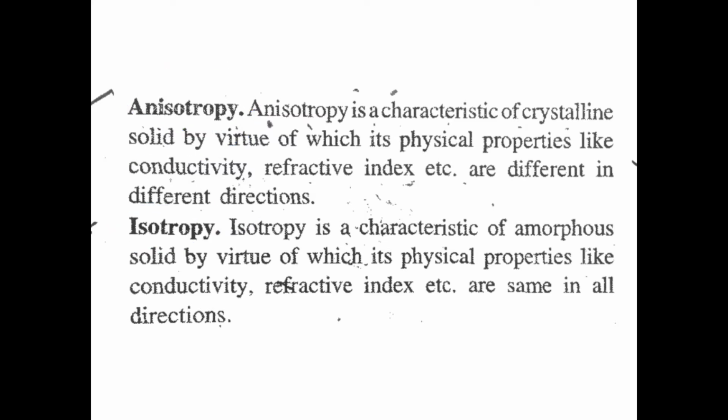Anisotropy is a characteristic of crystalline solid, by virtue of which its physical properties like conductivity, meaning how much current or heat it can carry, and refractive index are different in different directions.